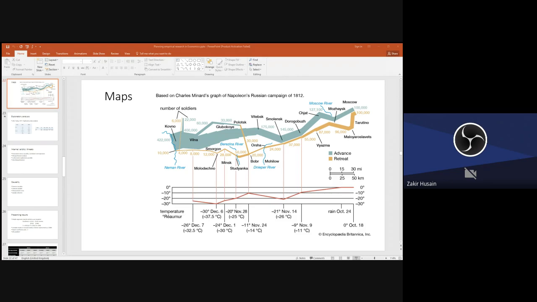So I had stopped at this point when I was discussing the map. I'll just go back a little bit. When we are talking about methods, it is always better to start off with a descriptive analysis, or what we call exploratory analysis. The advantage is that you can get a perspective, a feel of the data.